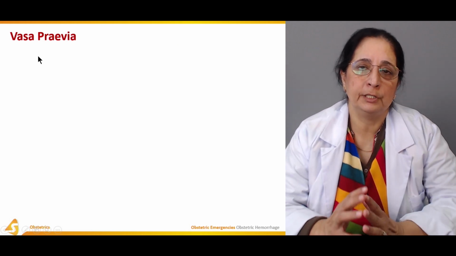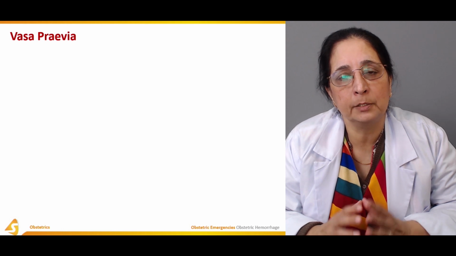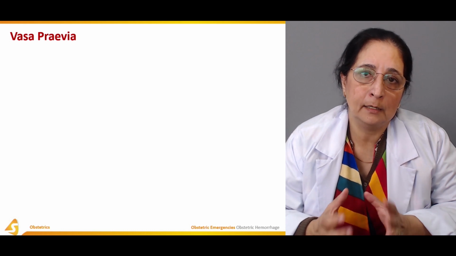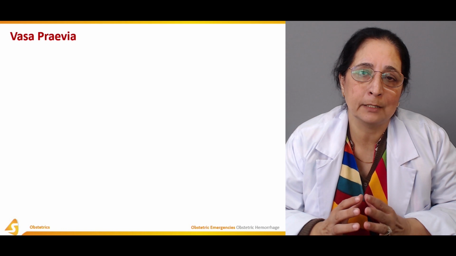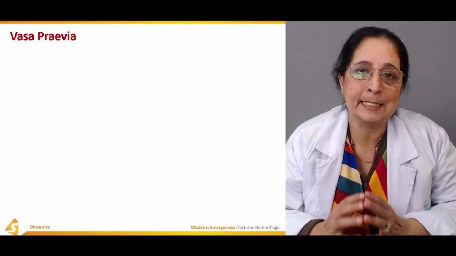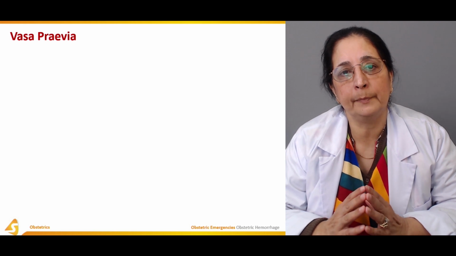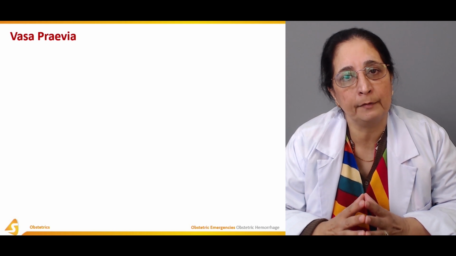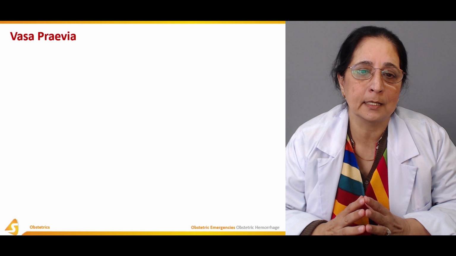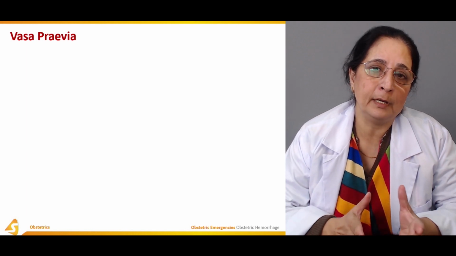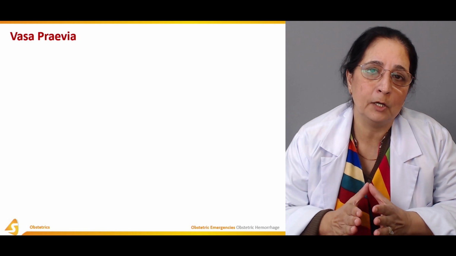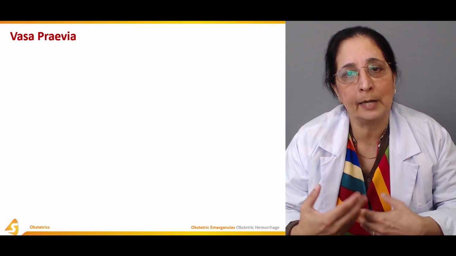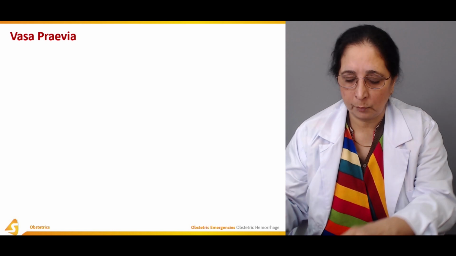The third condition which can lead to obstetric hemorrhage, besides what we went over, placental abruption, which is the early premature separation of the placenta from the uterine wall, and placenta previa, which is the low-lying placenta, which can be partial or total placenta previa, is vasa previa. Like placenta previa, where the placenta is not in the normal place, vasa previa. Vasa is the term used for vessels, blood vessels. So in this, the blood vessels are involved.